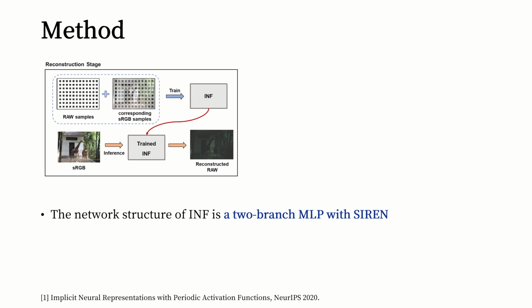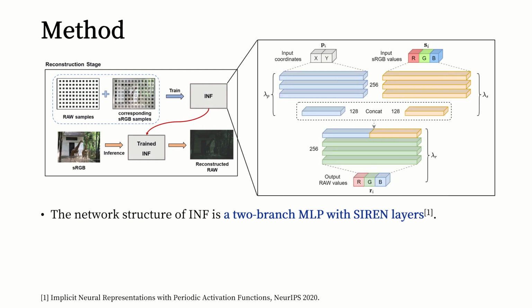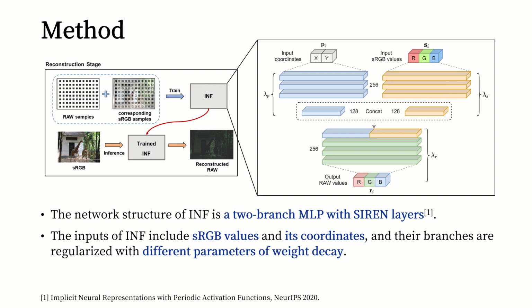The network structure of INF is a two-branch MLP with siren layers. The inputs of INF include sRGB values and their coordinates, and the branches are regularized with different weight decay parameters. INF is trained in a self-supervised manner, which requires no pretraining on any type of cameras or datasets.